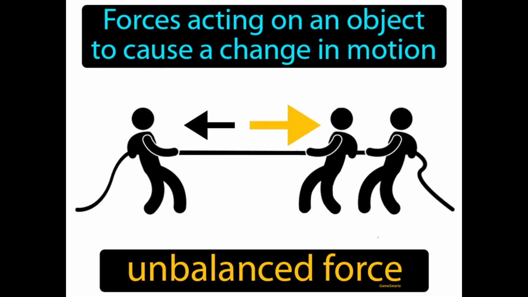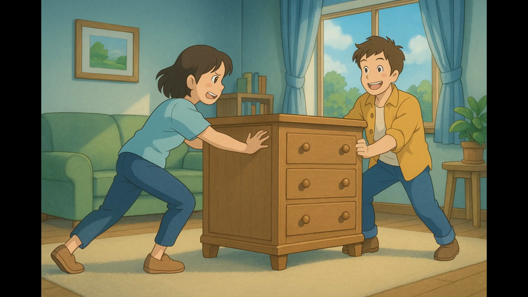Forces acting on an object to cause a change in motion. Unbalanced force. An unbalanced force occurs when different forces on an object are not equal, causing the object to move. Imagine trying to move a heavy piece of furniture across a carpeted floor by yourself. This is similar to the concept of unbalanced forces, because just like how you exert effort to overcome the resistance and change the furniture's position, unbalanced forces act on an object to change its motion.